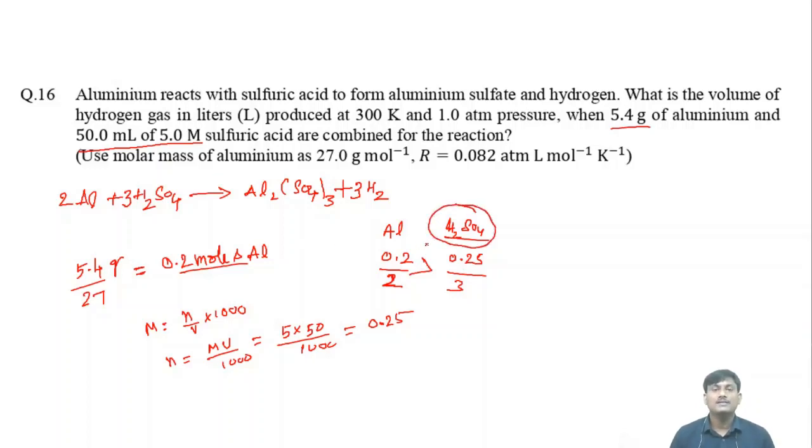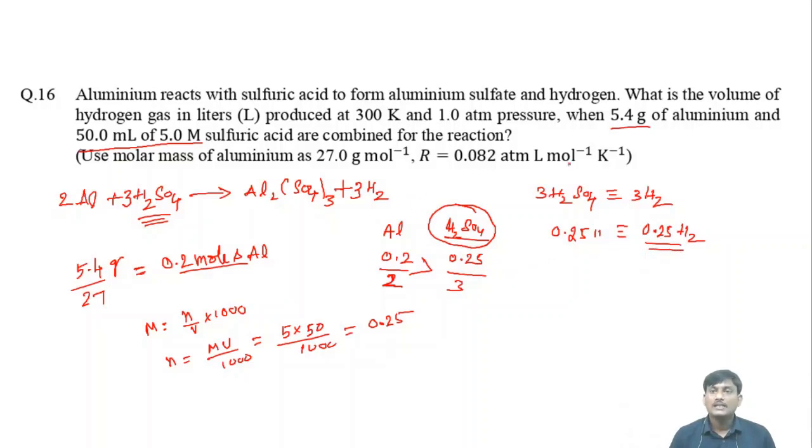This one determines the amount of product formed. 3 moles of H2SO4 release 3 moles of hydrogen, so 0.25 moles of H2SO4 release obviously 0.25 moles of H2. So the number of moles of H2 is 0.25.